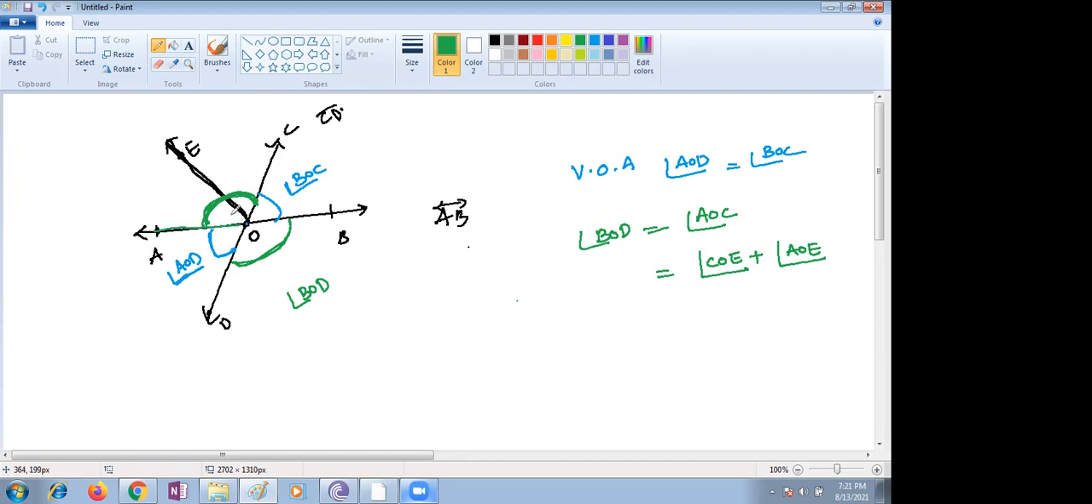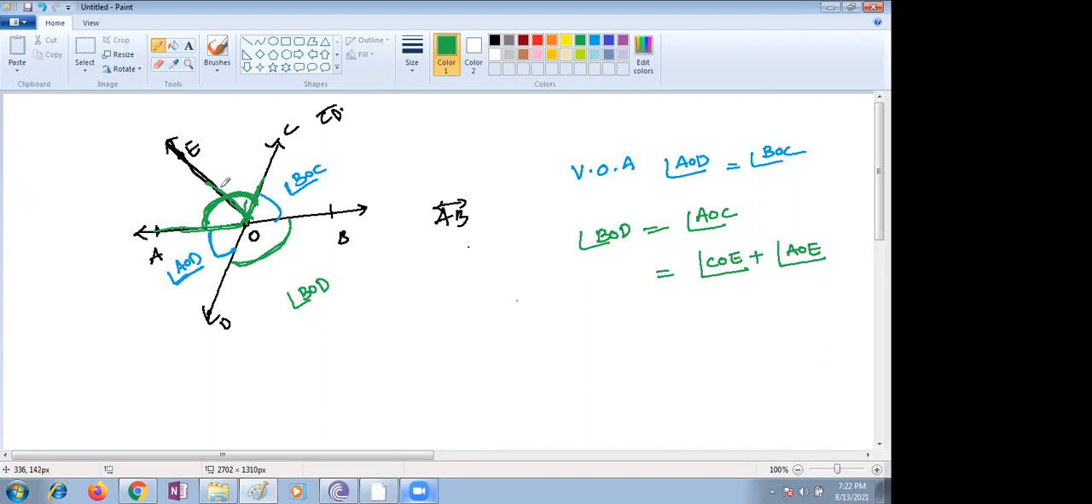This is nothing but this part and this part both together. You are combining. If I'm teaching this point, you are definitely going to get it. You have to combine AOC, or you can write it as COE plus AOE together. In the next class, we will discuss this point once again.